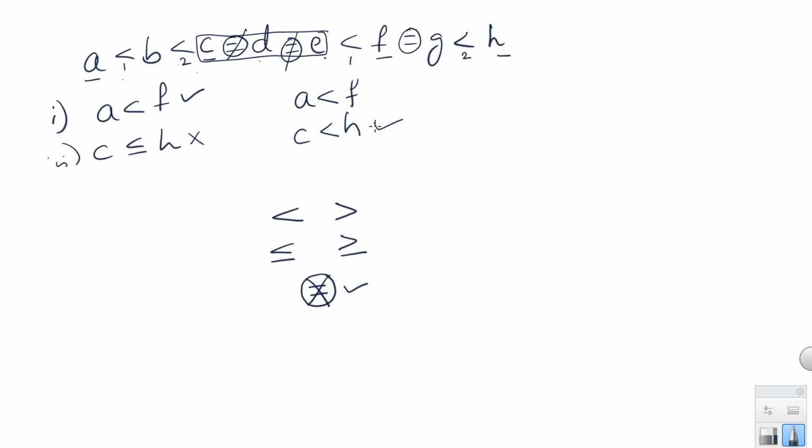C less than H should be my answer, but the given conclusion is C less than or equal to H. That is different from the conclusion which I got from the statement. From the statement, I got C is less than H, but here they have given C is less than or equal to H. So this is false.